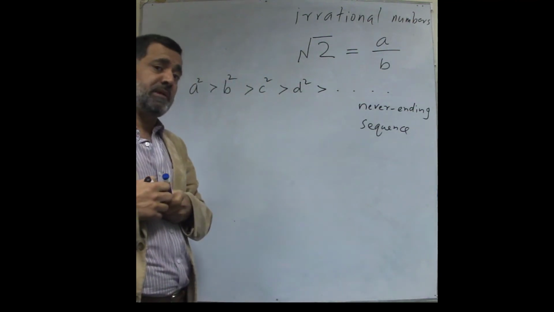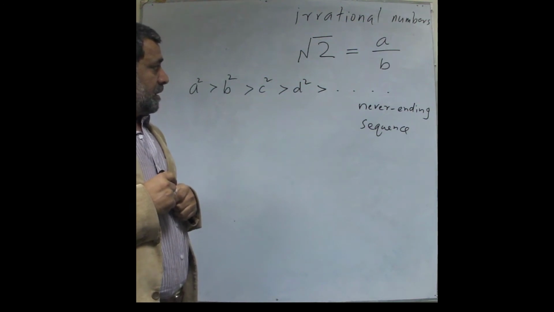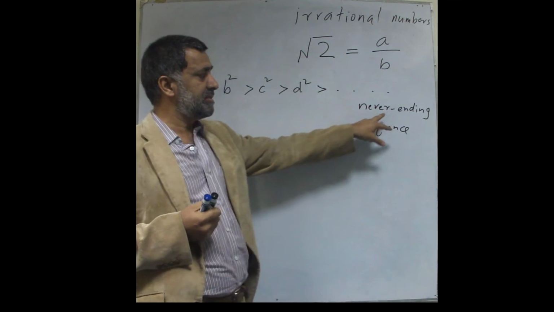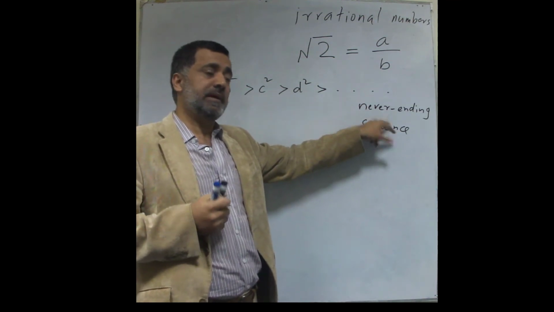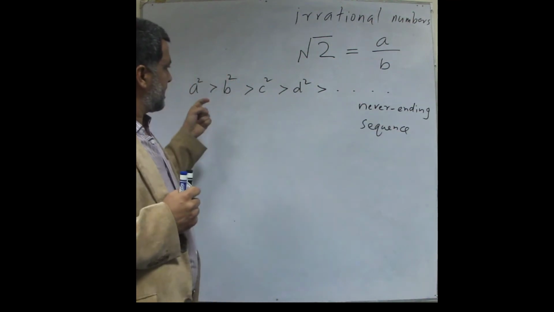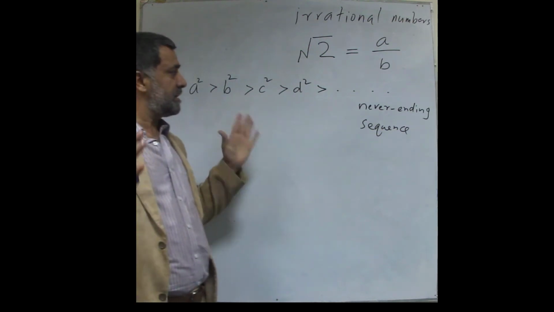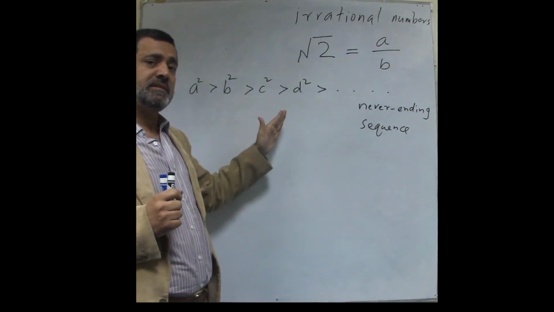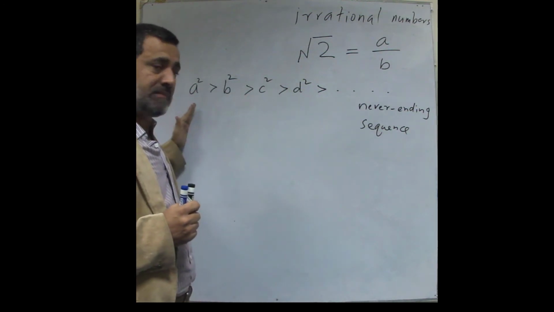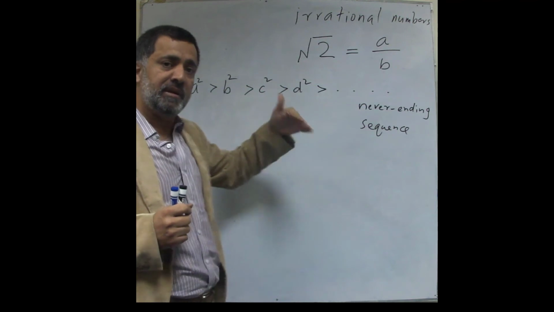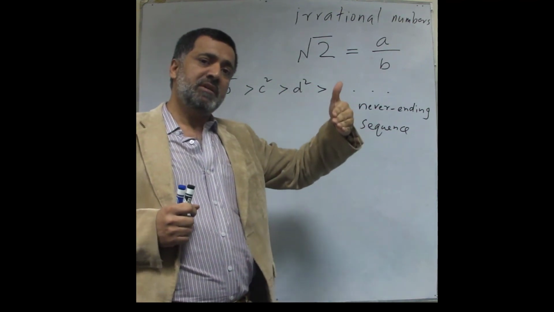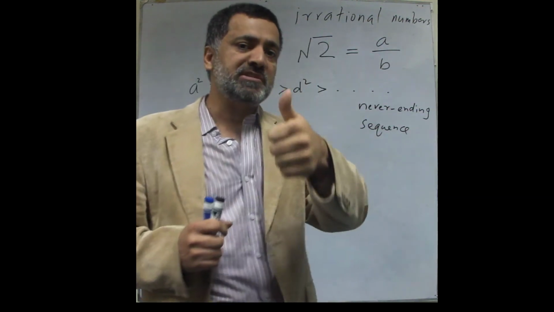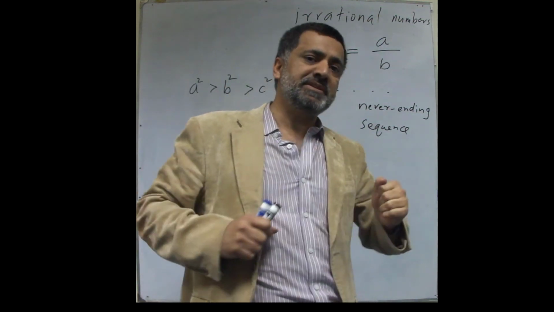But now we have a serious problem. On one hand, we are saying that this sequence should never stop. But on the other hand, if you think about any sequence that is decreasing, you start from a number and then it gets smaller, smaller, smaller. Any sequence which is decreasing must come to an end, because otherwise it is not decreasing.